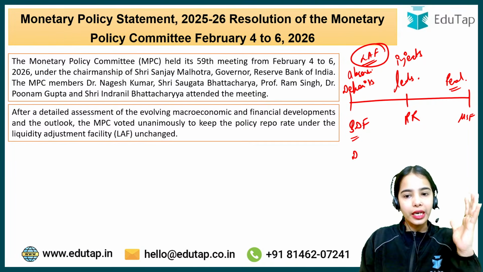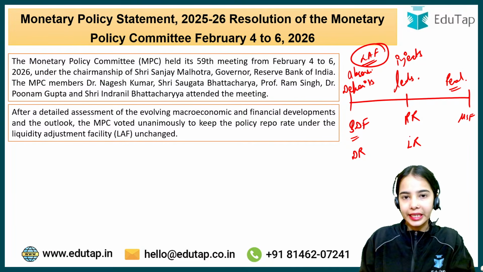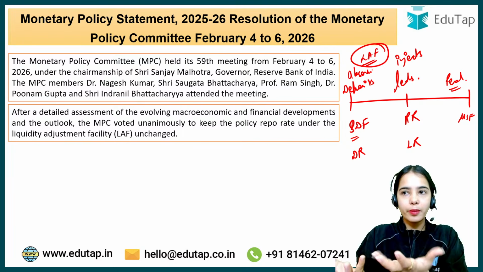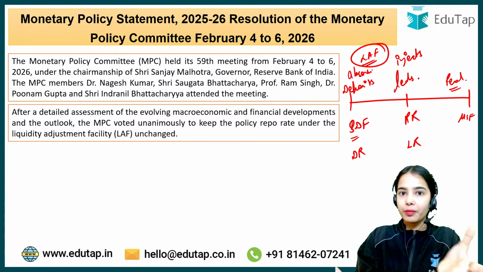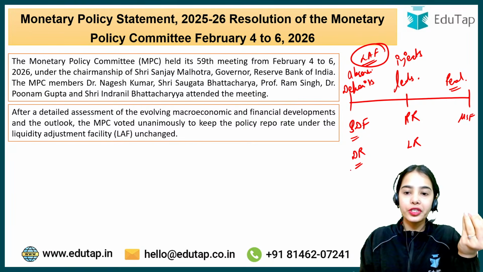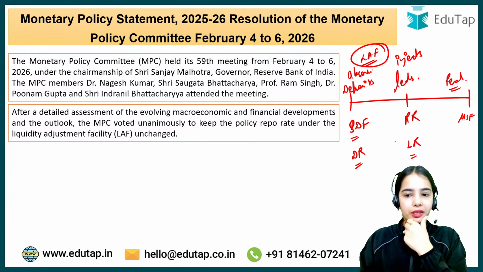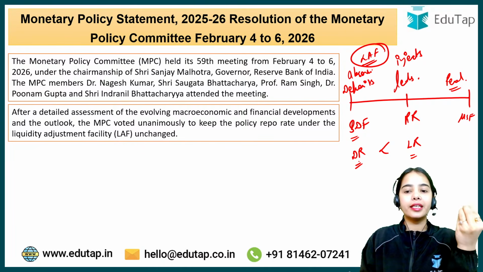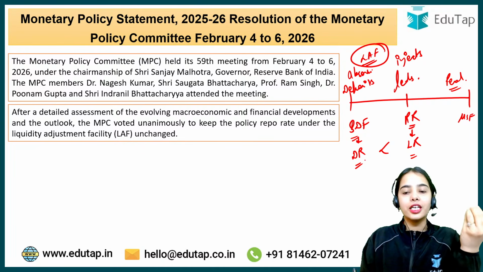Now, between the repo rate and the SDF rate, what do you think? Should the deposit rate be higher or lower than the lending rate? Think from the perspective of the bank. If you're a customer of the bank, is the deposit rate higher or the lending rate higher? The bank will give a certain interest rate on deposits, and it will charge more interest on loans. So remember that the lending rate is always higher than the deposit rate. So the repo rate, the lending rate, is higher than the deposit rate.